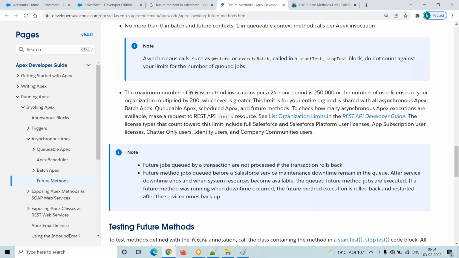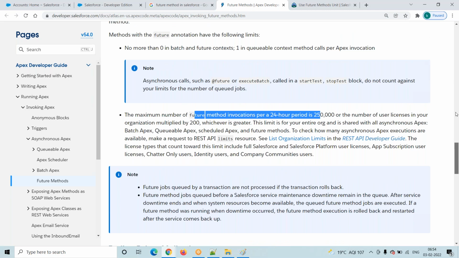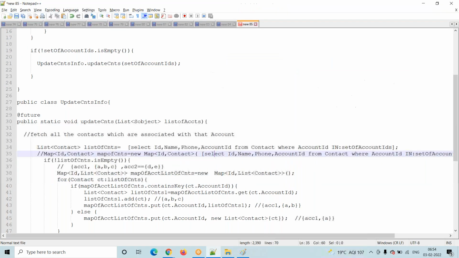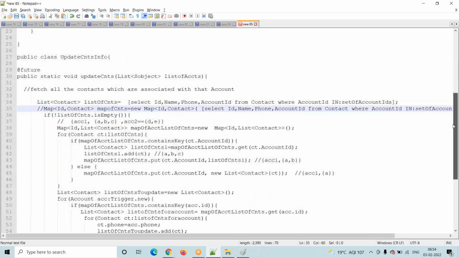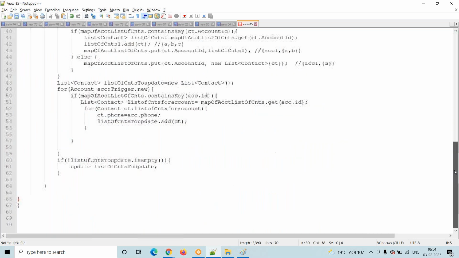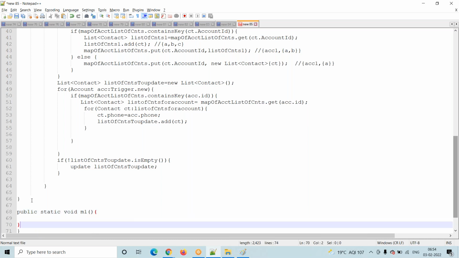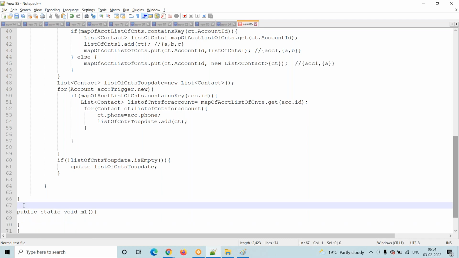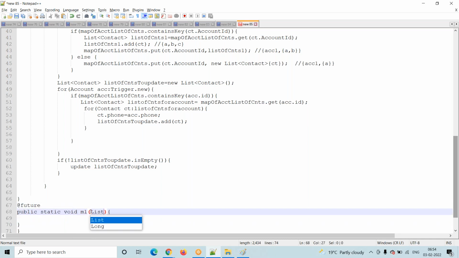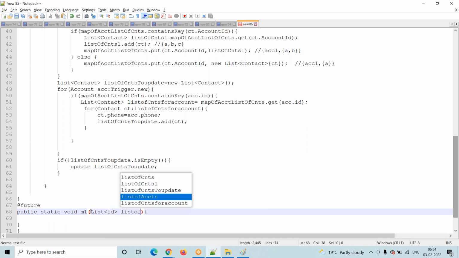Okay. And the next one, this is a future method. Any questions on this one? So this is one future method, right? Suppose I have some other future method. See here: public static void m1. This is my another future method. On top of this one we are using the future annotation, and here we are using a list of IDs.